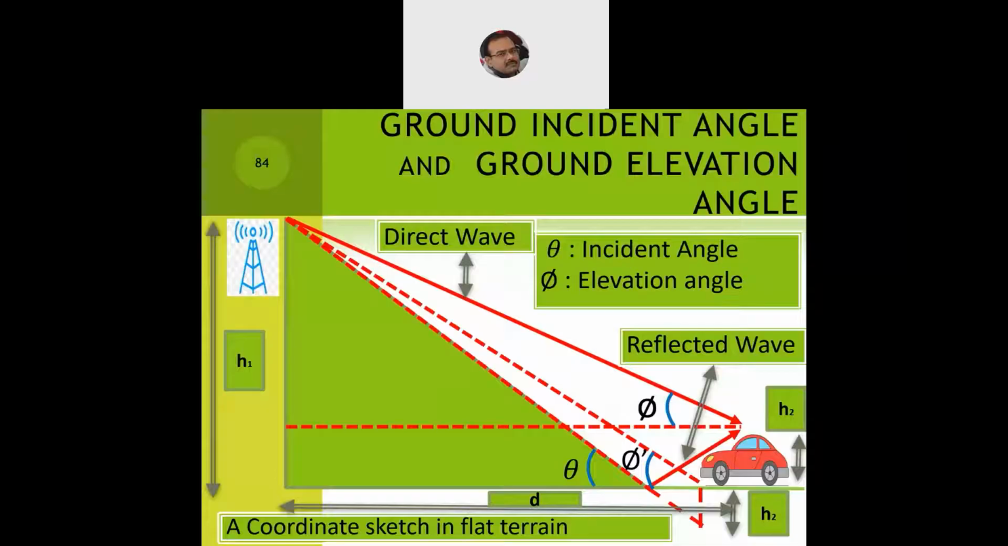So if we are able to gather this diagram and understand this diagram, then we can do a numerical based on this computation: how to compute the incident angle, and how to compute the elevation angle at two points, one at the location of the mobile unit and one at the antenna of the mobile unit.